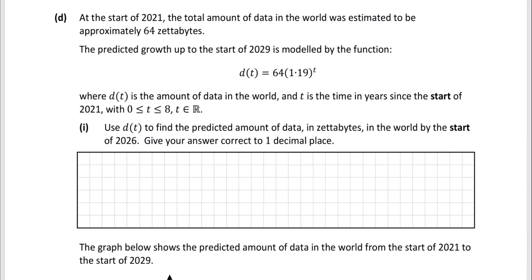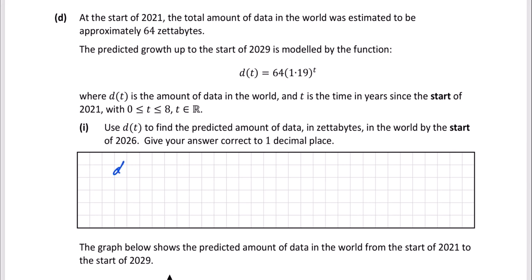The predicted growth up to the start of 2029 is modeled by the function d of t is equal to 64 times 1.19 to the power of t, where d of t is the amount of data in the world and t is the time in years since the start of 2021. t is between 0 and 8 and t is real. Use d of t to find the predicted amount of data in zettabytes in the world by the start of 2026. Give your answer correct to 1 decimal place.